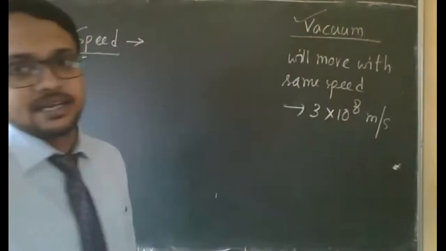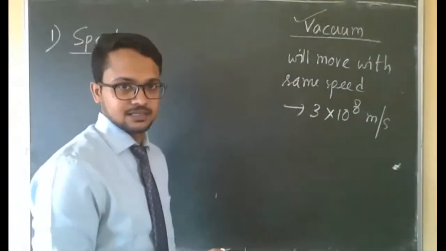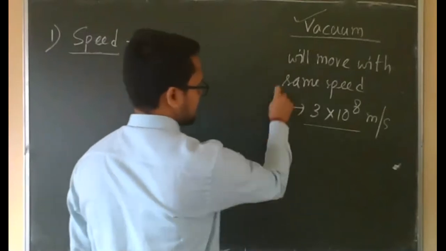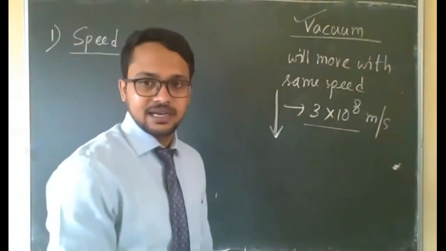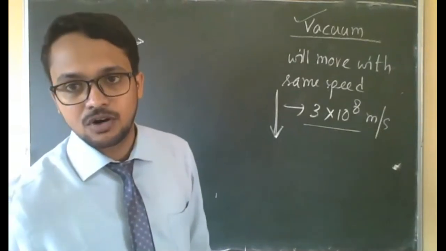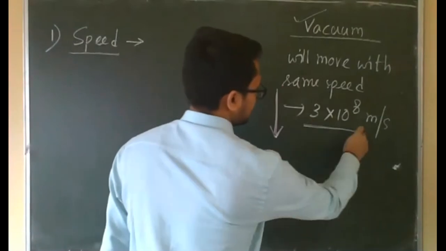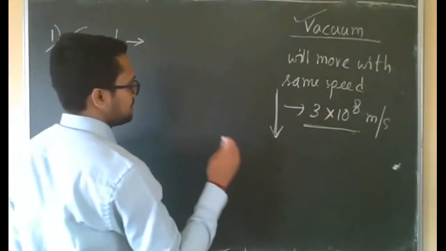But in other media, their velocity will change from this value. It will decrease from this value first of all. For any color of light in any other medium except vacuum or air, the speed will decrease from this value, and the speed of each color will be different.